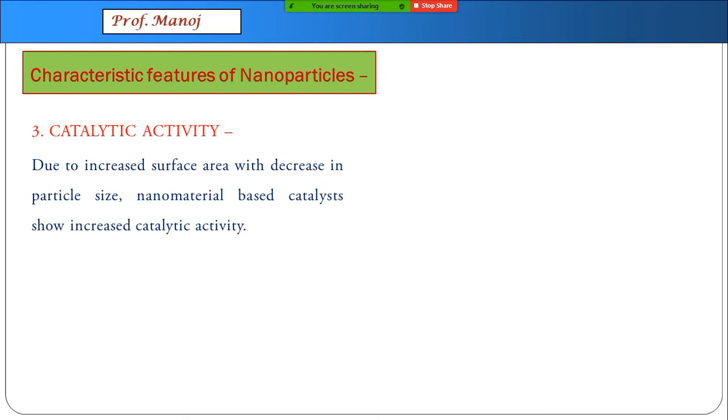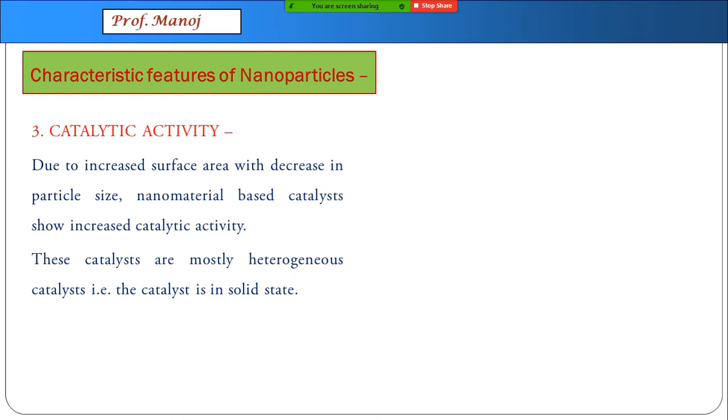Due to increased surface area and decrease in particle size, nanomaterial based catalysts have now become very popular. Most of them are heterogeneous catalysts. That means the catalyst is in a different state than the reactants. They can even be easily separated since they are in solid state. Separation becomes very simple, and even if they lose activity upon usage, they can be recycled back.